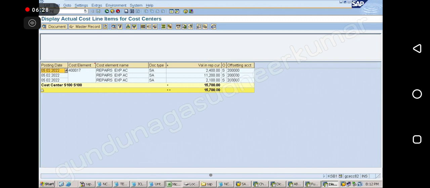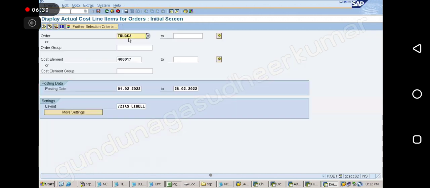Slash n KOB1, I'll go like this. Give truck 1 to truck 3. Correct? Yes. I can give the vehicle maintenance group like this. Correct? Yes.